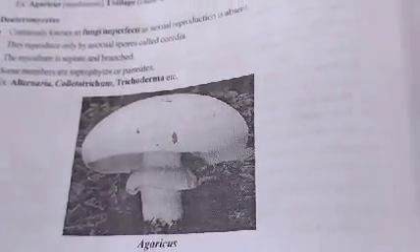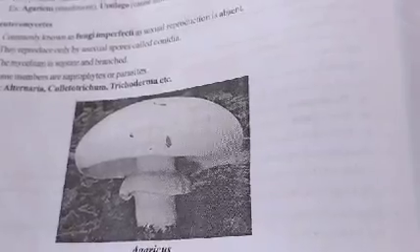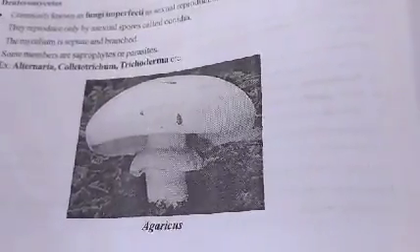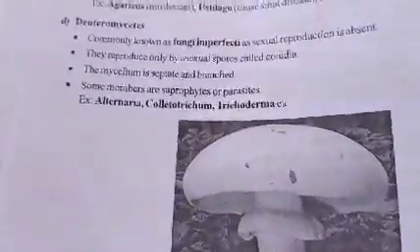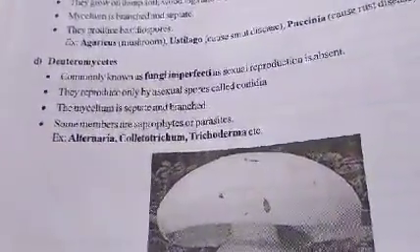Mushrooms are edible and non-edible. Some are poisonous, some are non-poisonous. The non-poisonous, edible ones we take as food, and they have good nutritional qualities. Some cause diseases.